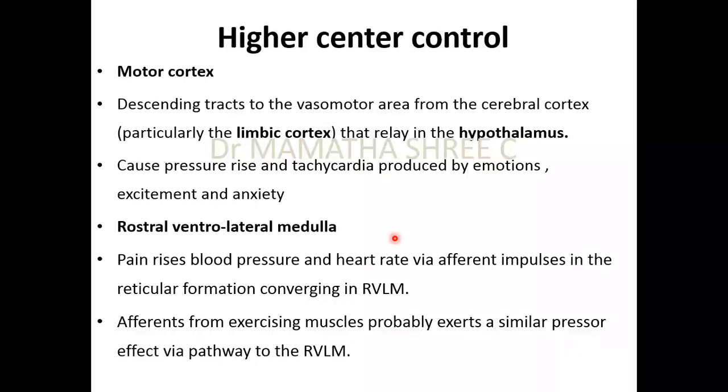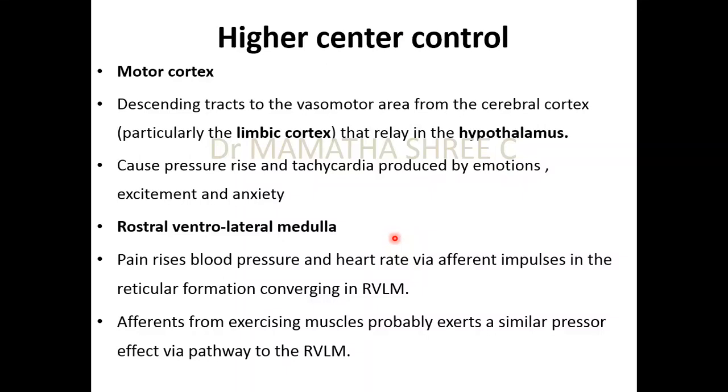How? As I said earlier, whenever we exercise, the skeletal muscles are getting activated. There are proprioceptors in the skeletal muscle, which will take the impulses through the spinal cord to the sensory cortex.